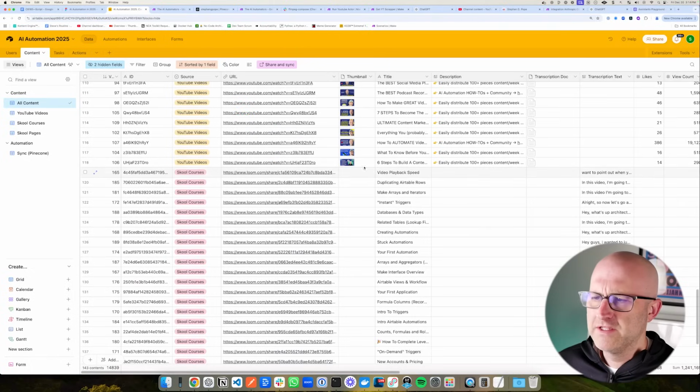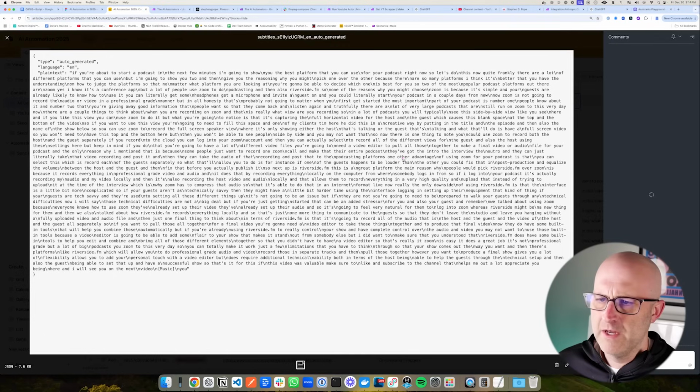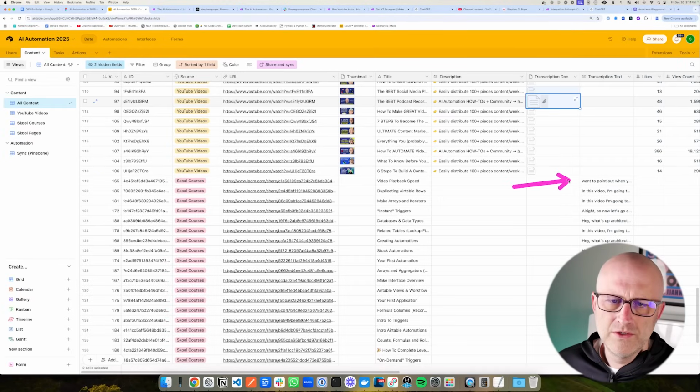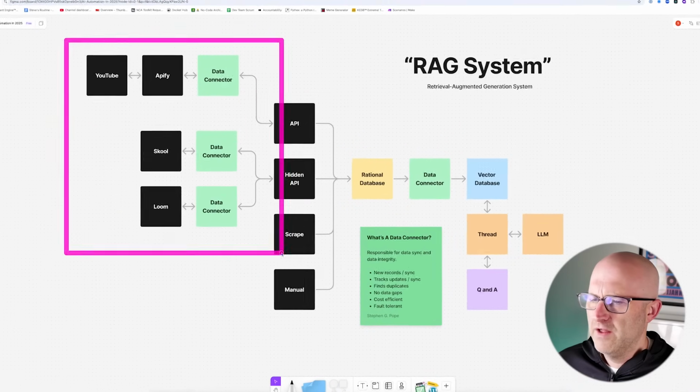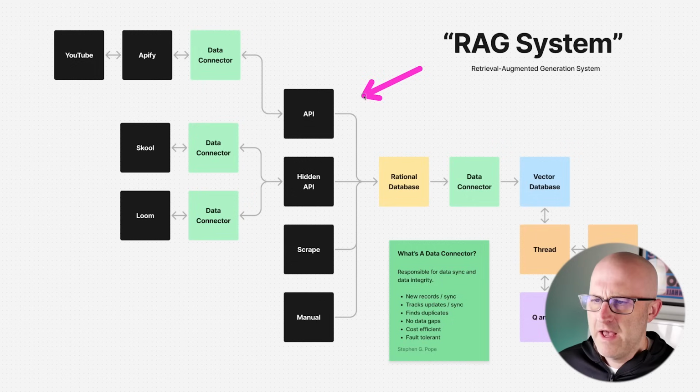Now, how I actually synced all of this data, including the URLs and the thumbnails and the titles, descriptions, and the transcriptions, either in doc format, where if we open this up, we can see the transcription, or written directly to a database field like this: the process for syncing all of this data and keeping it organized is done here on this side of our diagram. And so we'll come back and cover that in a minute.